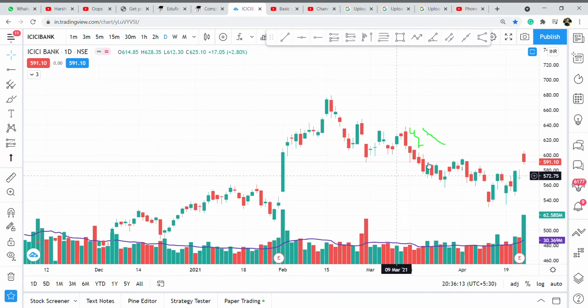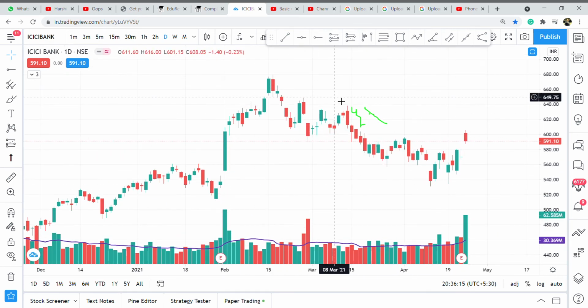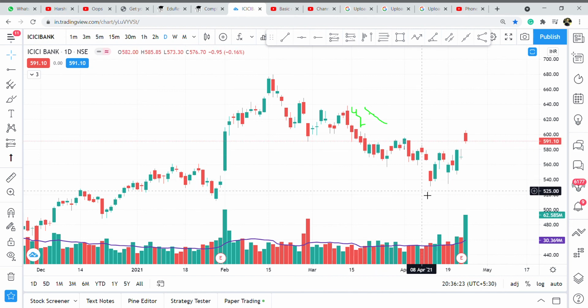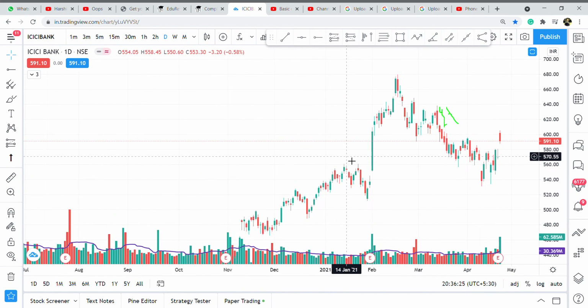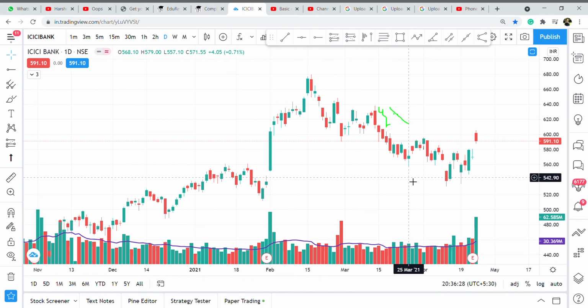So this is about the basics of candlesticks, and the opening, close, high, low. These are the major things which should be known about candles. The basic psychology about candlestick patterns, and how we can predict the market only by watching these candles, will all be taught in the next video.